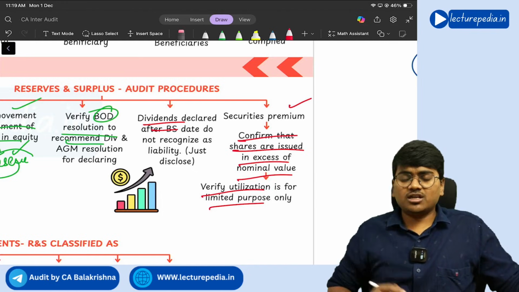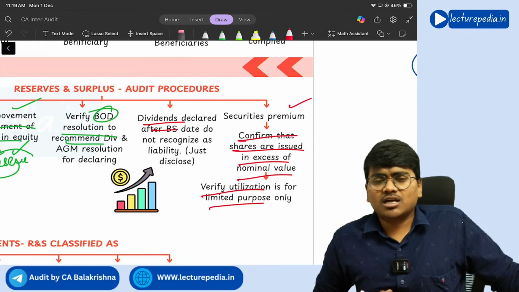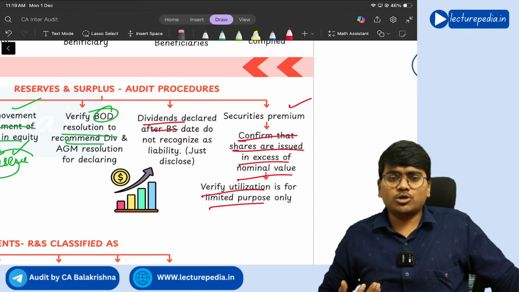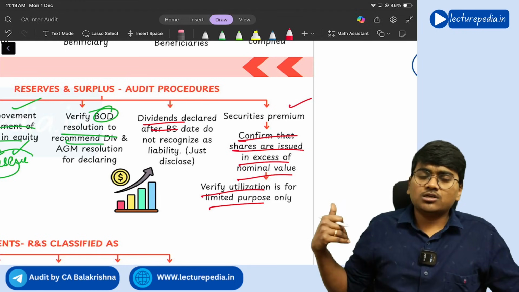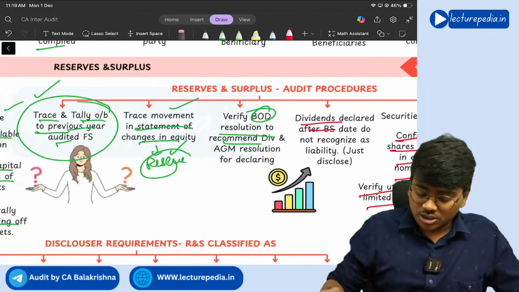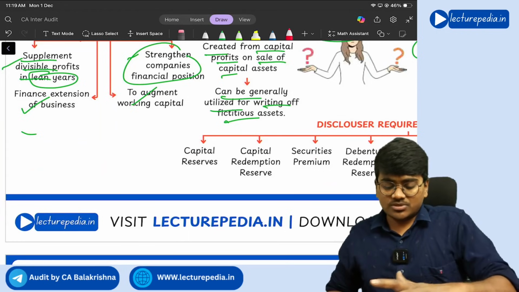Next, securities premium: confirm that shares are issued in excess of normal value. Verify utilization is for limited purposes only. We have discussed, if at all you have issued shares at a premium, you have to credit that amount to securities premium. You need to see whether the amount is credited or not, and that securities premium can be used only for certain restricted purposes, right?